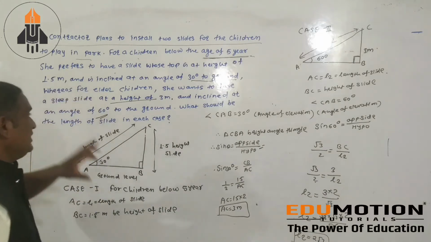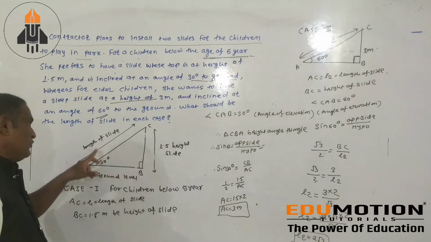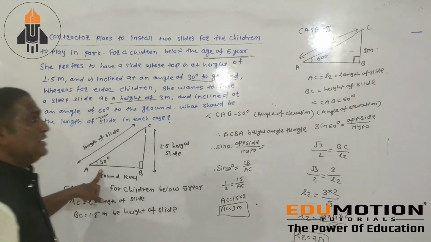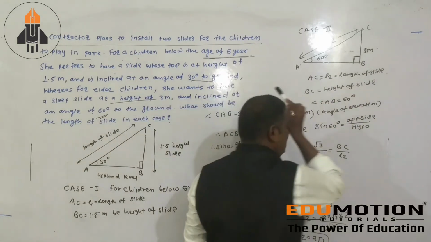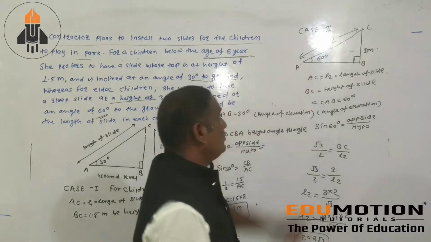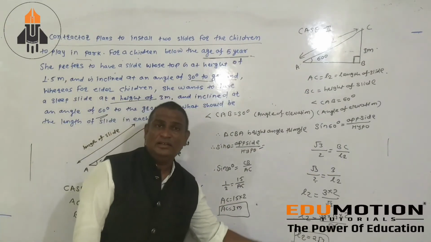The next condition is that the height of the slide is given as 1.5, and we have to find the length of the slide, and the angle of elevation is given as 30 degrees. The same case is here. The height of the slide and the angle of elevation are given, and we have to find the length of that slide, first in one case and then the second.